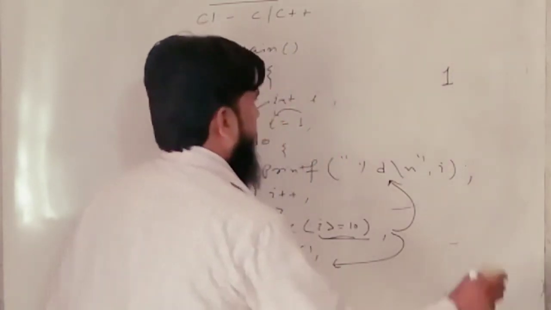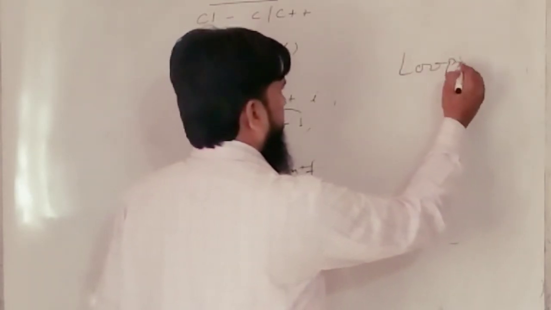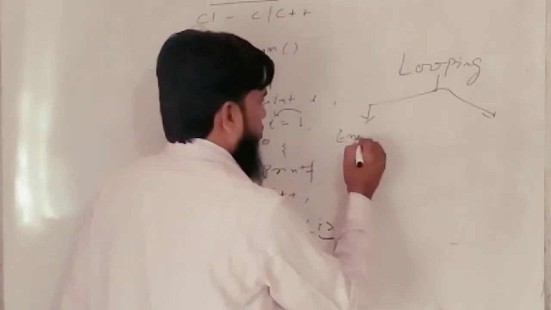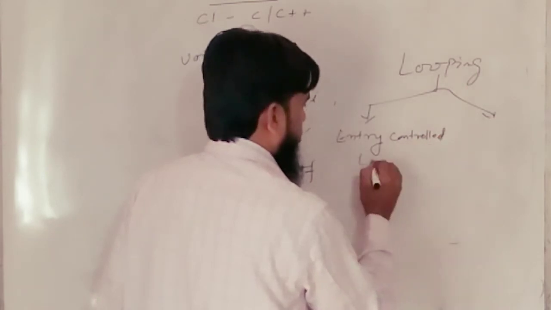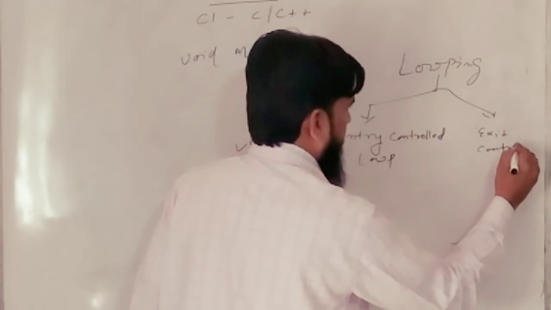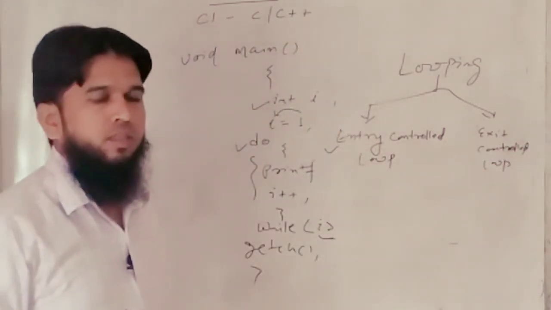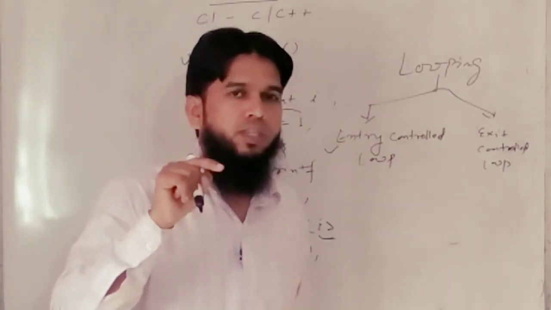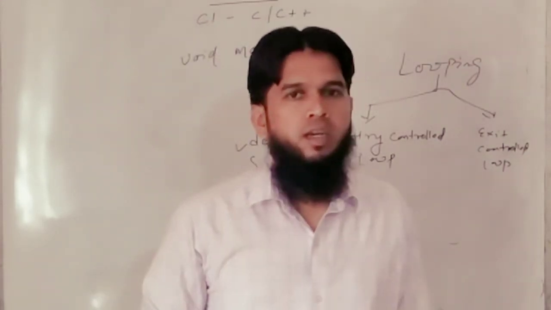So if we categorize the looping here, you can write like this: entry control loop, and another is exit control loop. Okay, so entry control loop means the test condition will be checked first, then if the condition is true, then it enters into the statement.